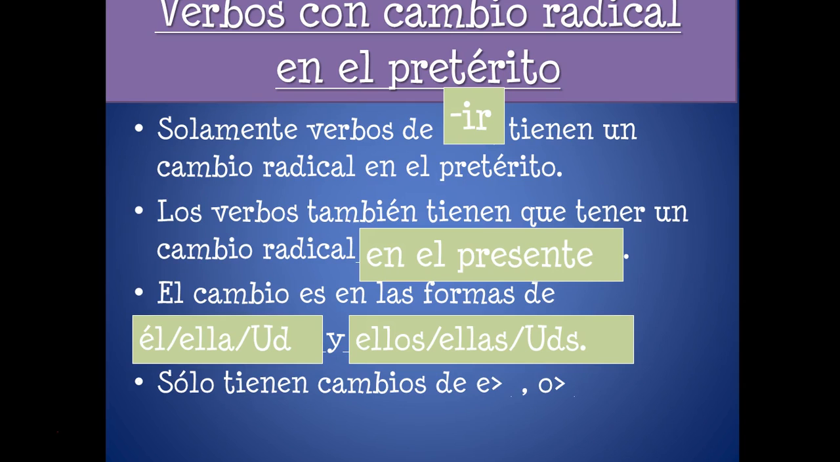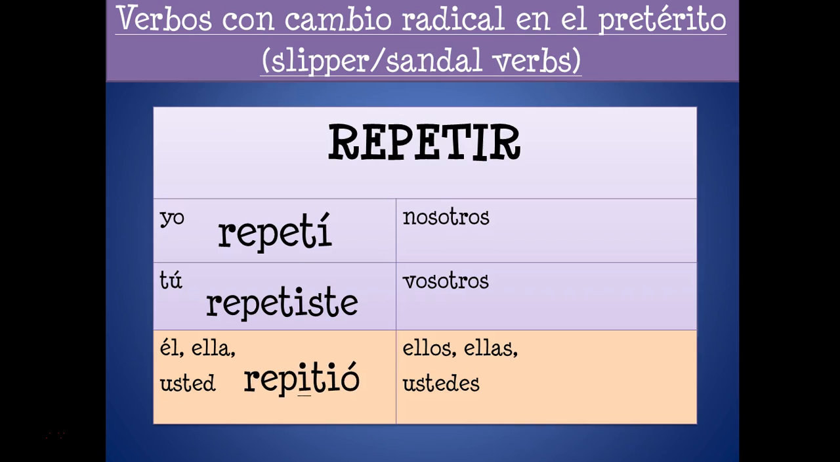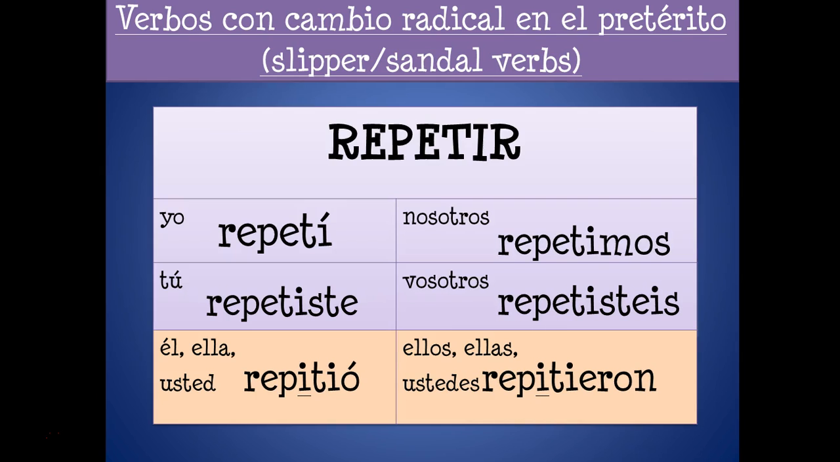Stem changers in the preterite only go E to I or O to U. Only a half stem change. So repetir is an IR verb. It does stem change in the present, E will change to I. So it will stem change in the boot and in the sandal or slipper of the preterite. But in the preterite, repetí, repetiste can't stem change in those. It's not in the sandal. Now we do: repitió, repetimos, repetisteis, repitieron. Only in the sandal or slipper do we stem change.